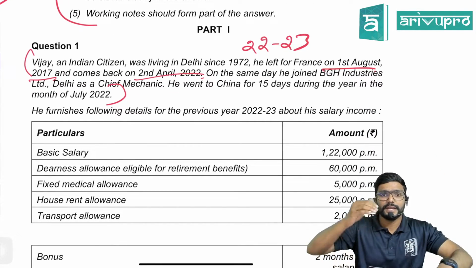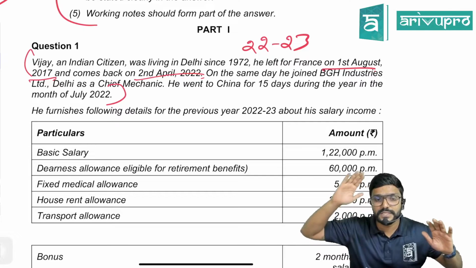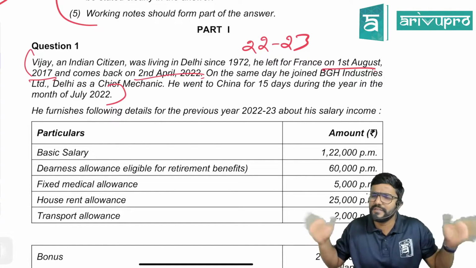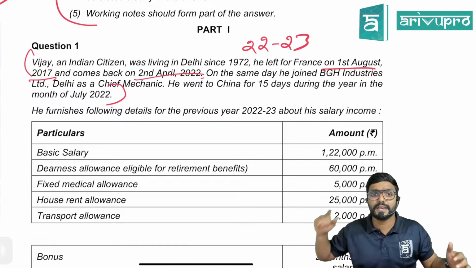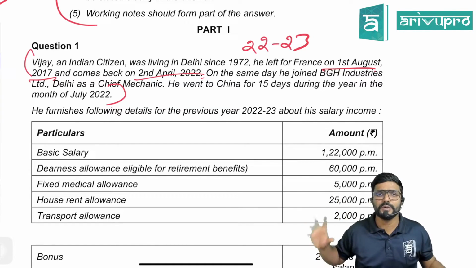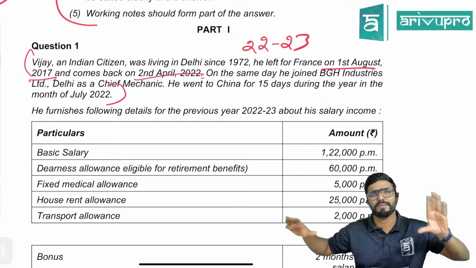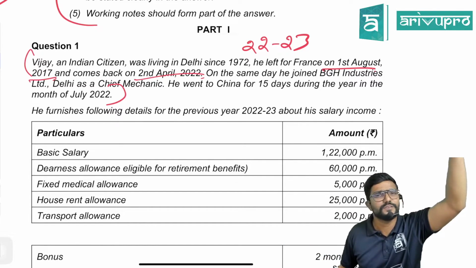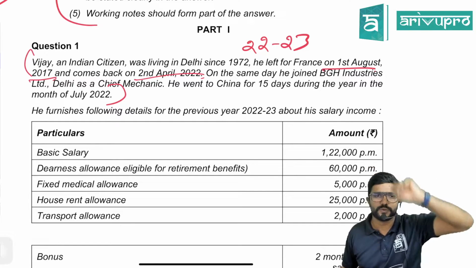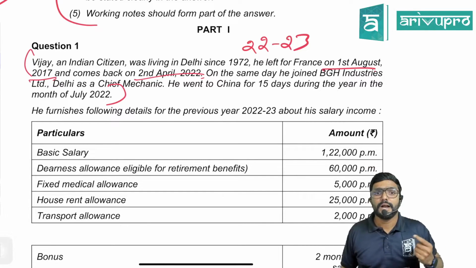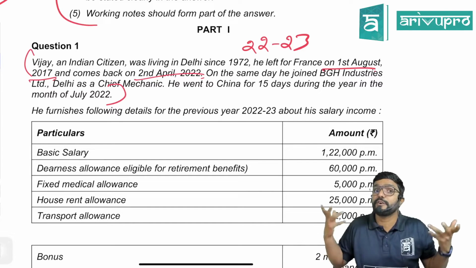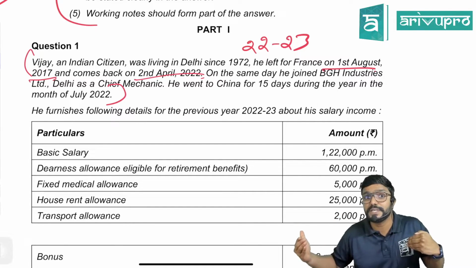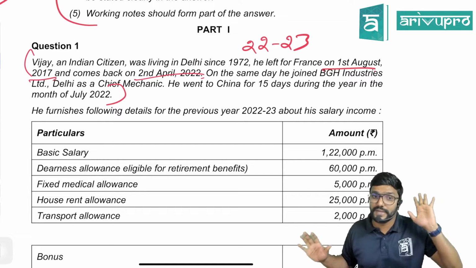What is the story? He was in India since 1972. He left for France on 1st August 2017. Why he is leaving also they have not mentioned, and he comes back on 2nd April 2022. So there is almost a 5 year gap guys. So obviously he would have been engaged somewhere outside India, that is in France, for the purpose of business, employment or profession. And when he is coming back, they are not mentioning for what purpose, that is whether it is for a visit. So please be careful with it.